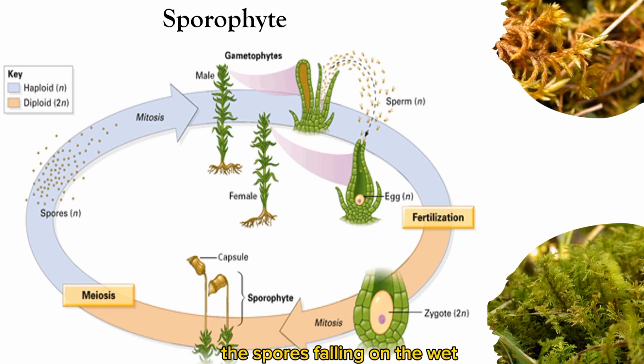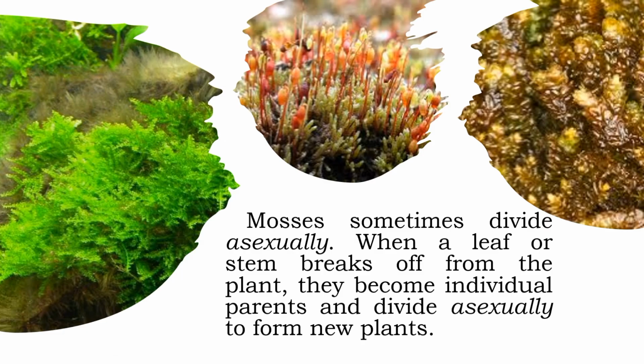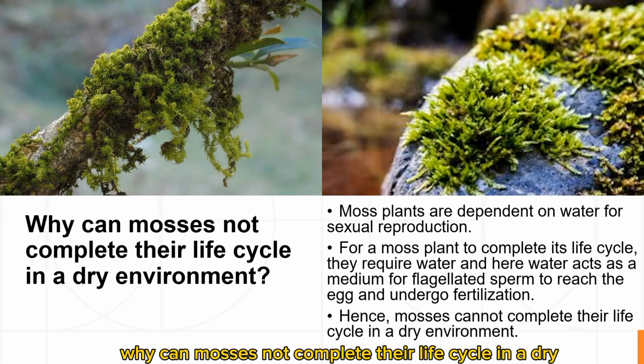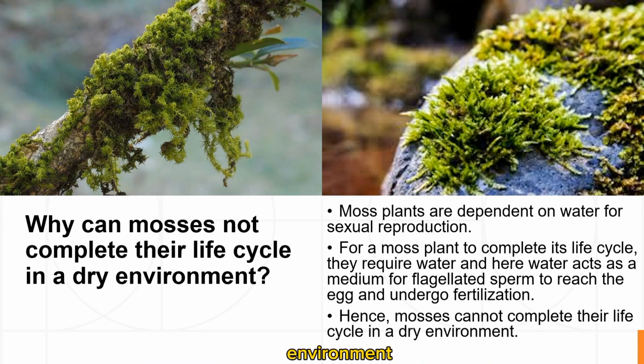The spores falling on wet, damp ground germinate to form protonema, a thread-like, filamentous structure. Protonema acts as a transitional structure, which later develops into a gametophyte. Hence, this completes the life cycle of a moss plant. Asexually. When a leaf or stem breaks off from the plant, they become individual parents and divide asexually to form new plants. Why can mosses not complete their life cycle in a dry environment?